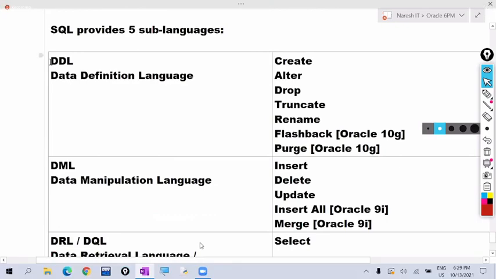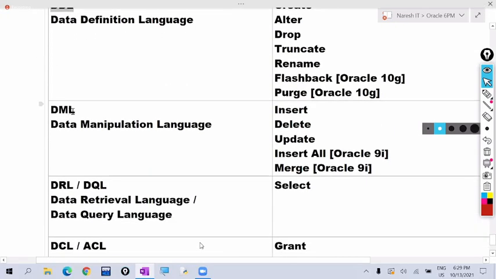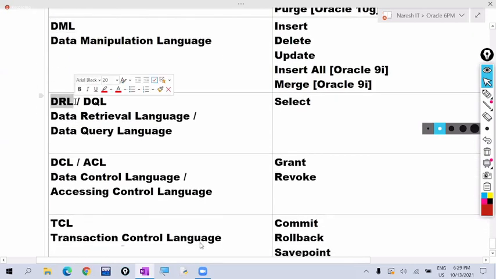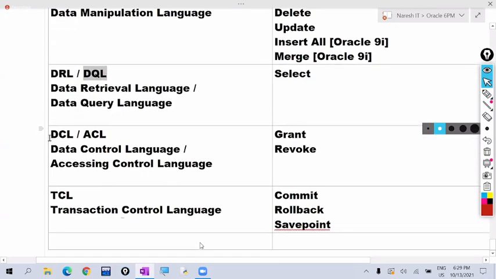So DDL stands for data definition language, DML stands for data manipulation language, DRL stands for data retrieval language, or you can say data query language. DCL stands for data control language, ACL stands for accessing control language, TCL stands for transaction control language.